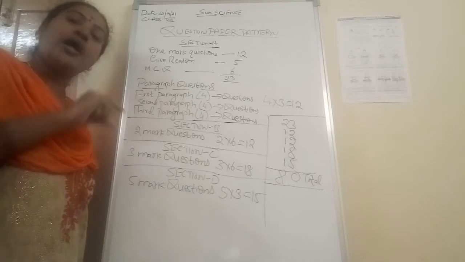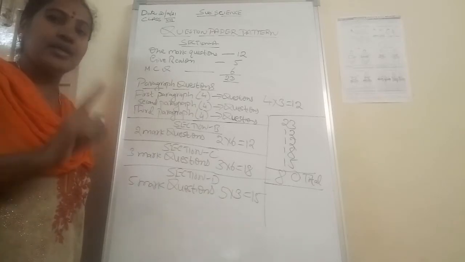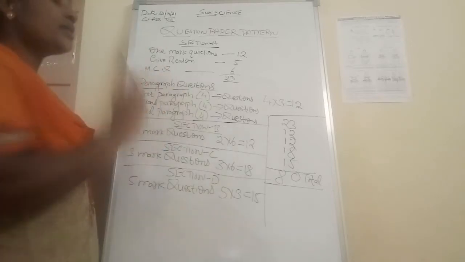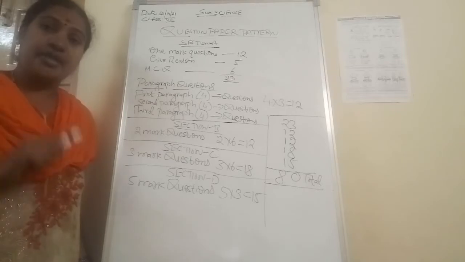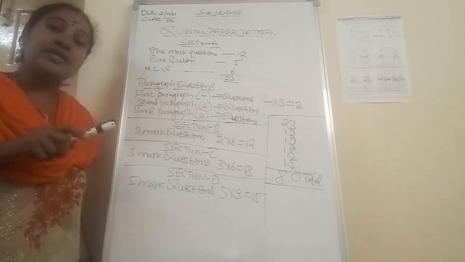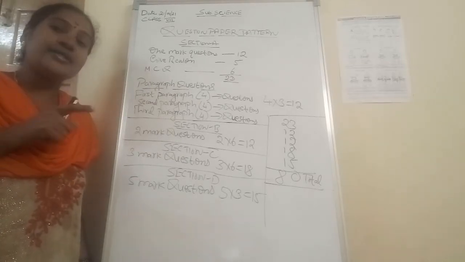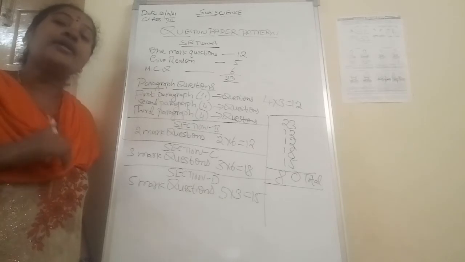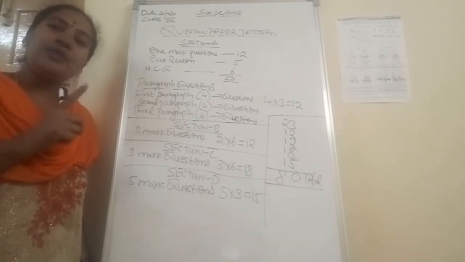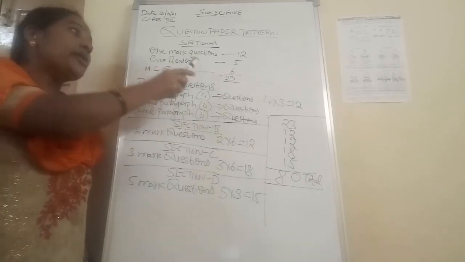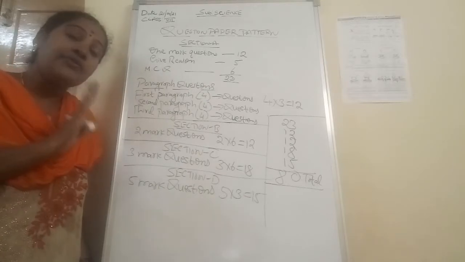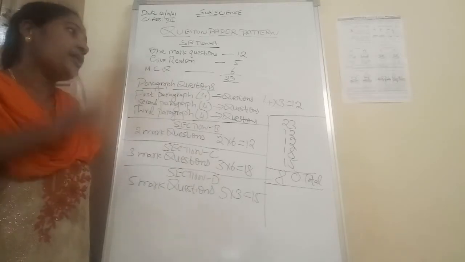Question type. So you have to write the answer for 1 mark. Maybe 1 line sentence. Give reason is also there. Give reason, so they will give 1 sentence. Why is it happening? For that you have to give the reason. So that is also maybe in 1 sentence only. Okay. How many give reason questions will be there? 5 give reason questions will be there. That is also 1 mark.